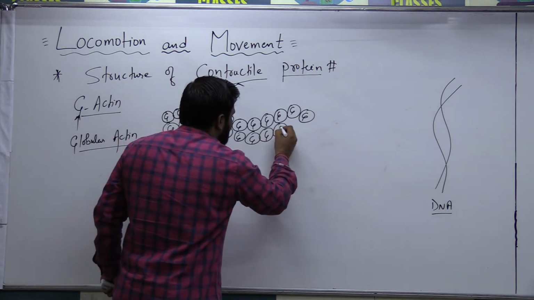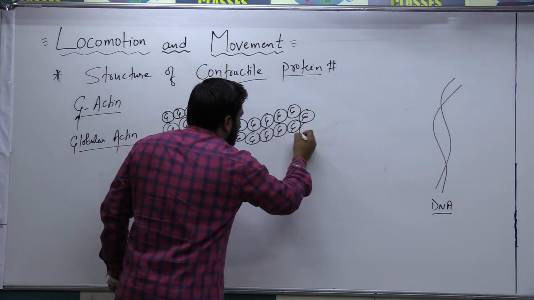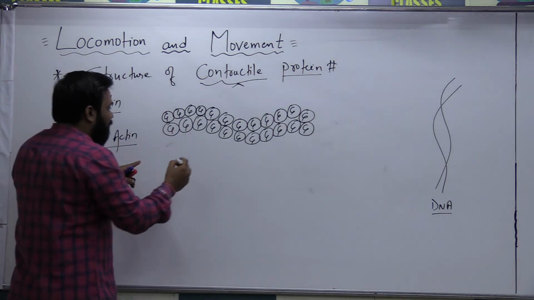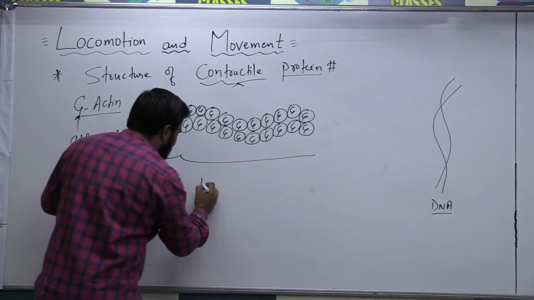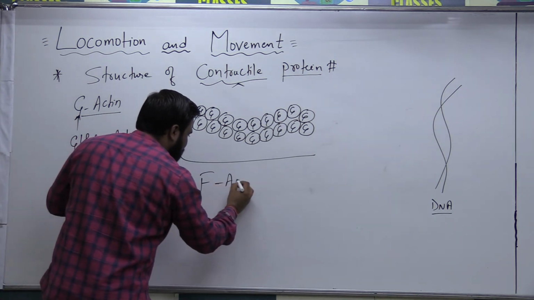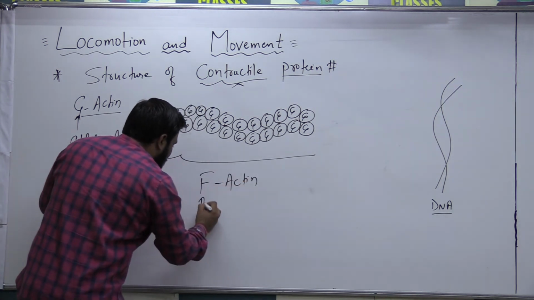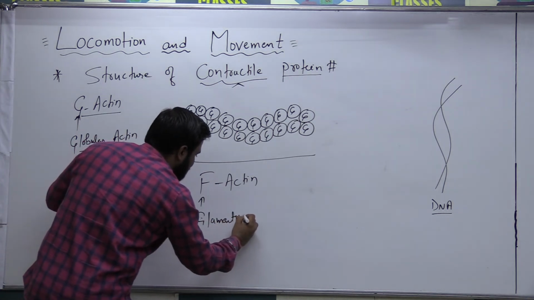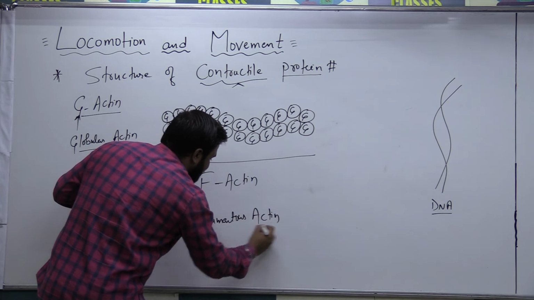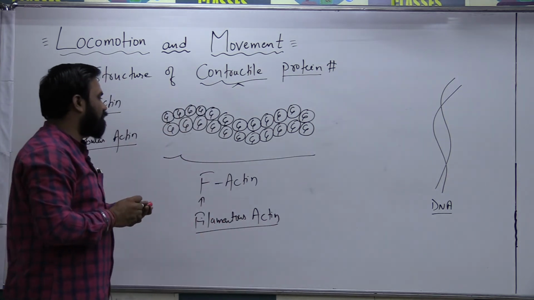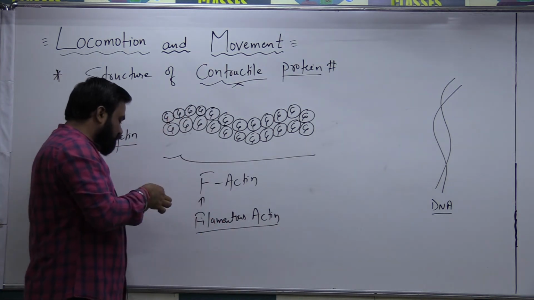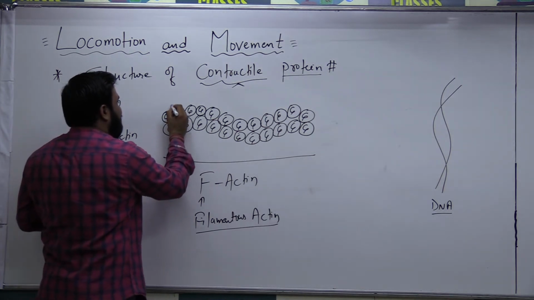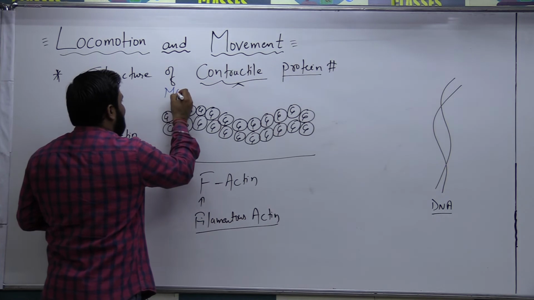This entire structure is a group of G-actin, and this group of G-actin together forms F-actin. F defines filamentous actin. How is the filamentous actin formed? Filamentous actin is formed by the attachment of G-actin, and the ion that helps in the attachment of G-actin is the magnesium ion.